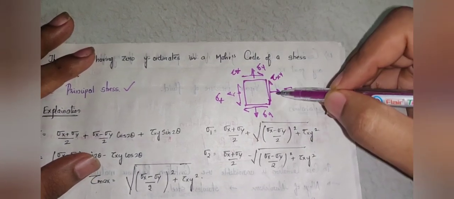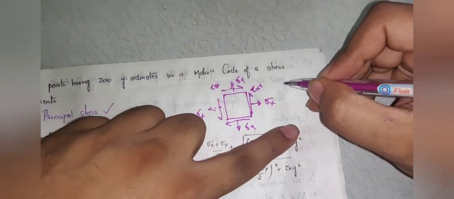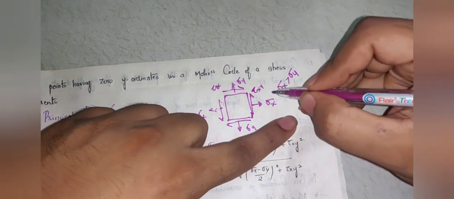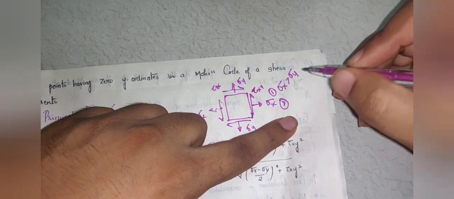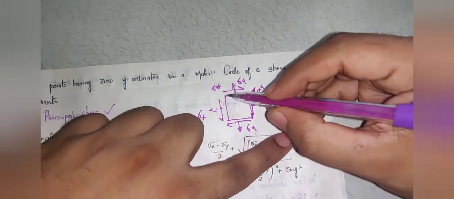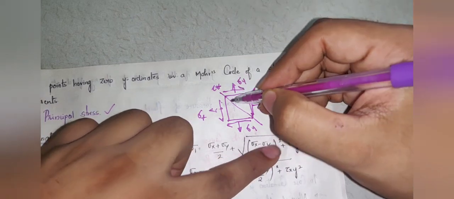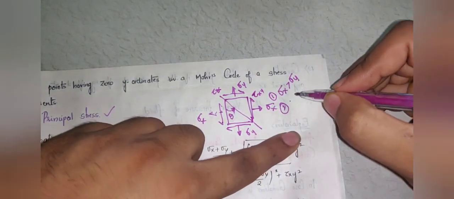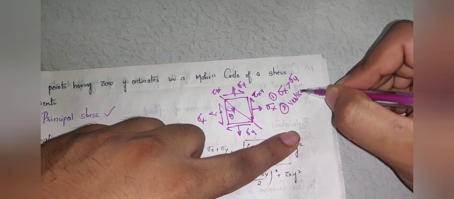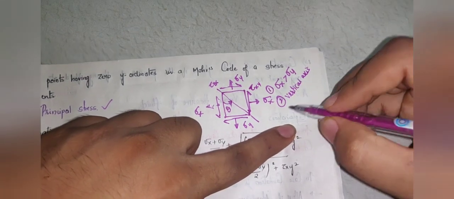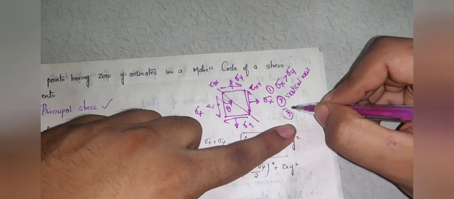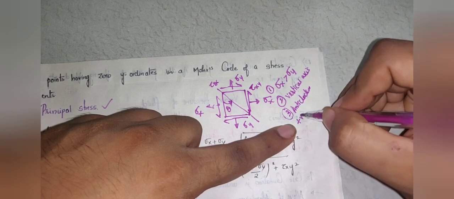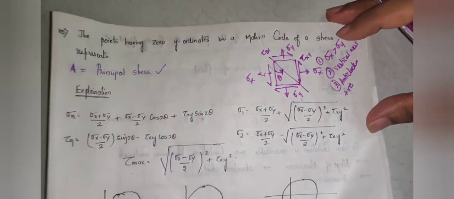Please understand this carefully. Some conditions I will tell you. Sigma x is always greater than sigma y. This is the first condition. The second condition to be known here is angle theta, what is shown on the plane. Now if this is a plane, angle theta is always shown with respect to what? It is always shown with respect to the vertical axis. Theta is always with respect to the vertical axis, and anti-clockwise is taken as positive.